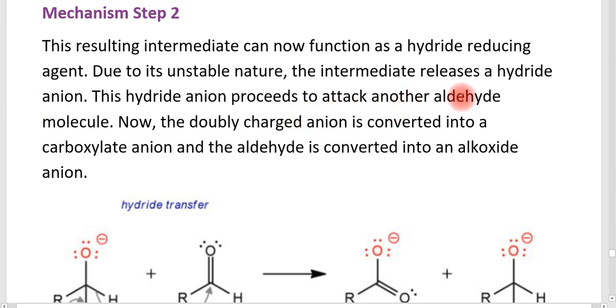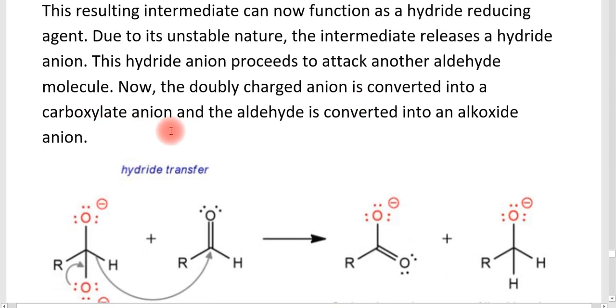We know that two aldehyde molecules are involved in the Cannizzaro reaction. Out of those, the first molecule is converted into a dianion, and that dianion is a hydride reducing agent. That hydride proceeds to attack another aldehyde molecule. If the hydride is given to the next aldehyde, then the doubly charged anion is converted into a carboxylate anion, and the other aldehyde is converted into an alkoxide anion.